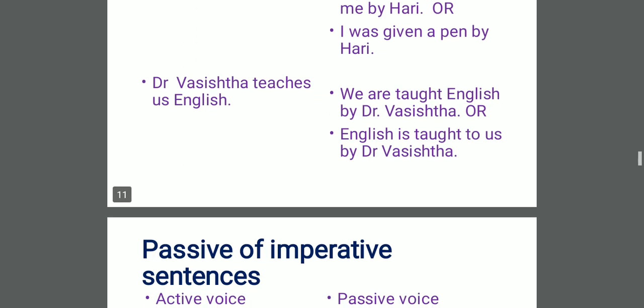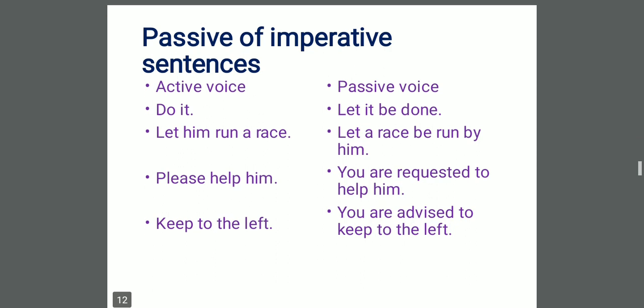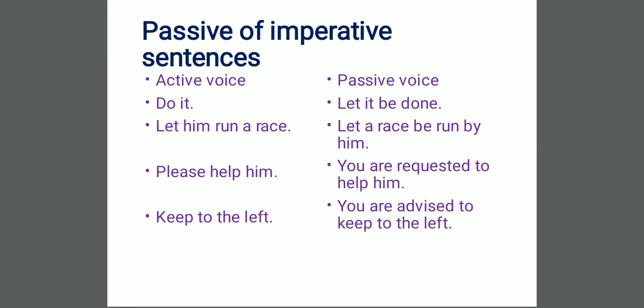Let's learn something more. Passive of imperative sentences. What is an imperative sentence? First, let's try to understand it. Imperative means showing some command or some advice or some suggestion or some request. How will we change them from active to passive? Do it. Let it be done. We have added "let", then it was our object, that we have made our subject, then be family member and verb's third form. Let it be done.